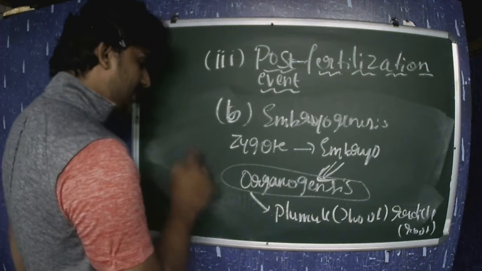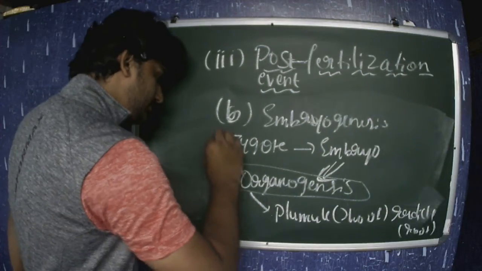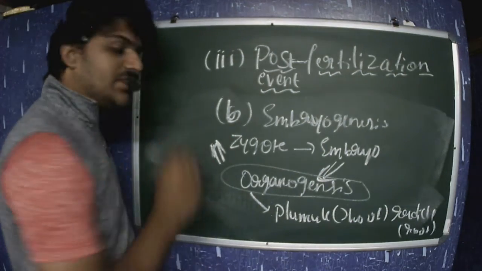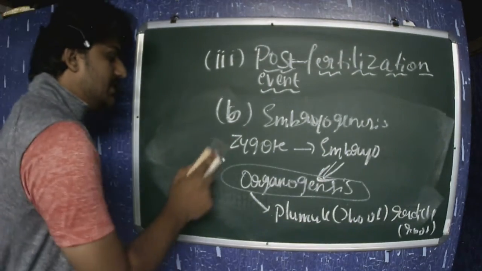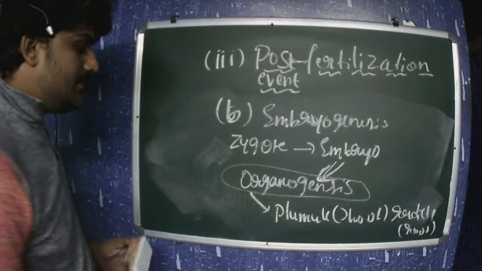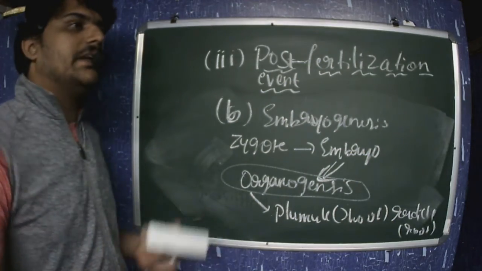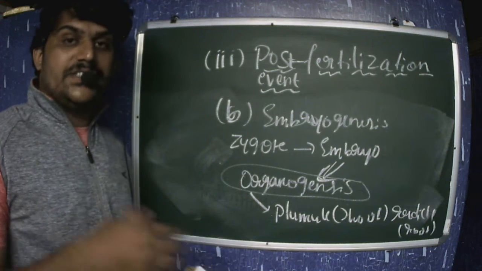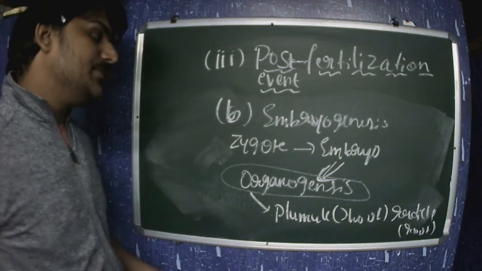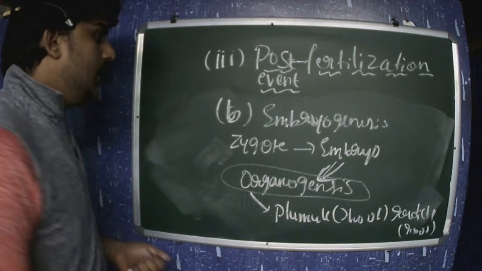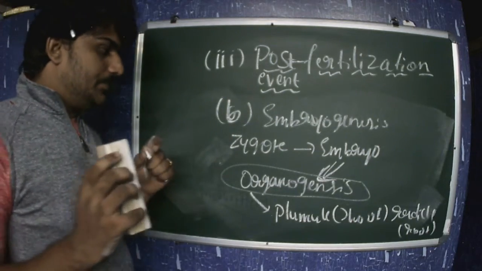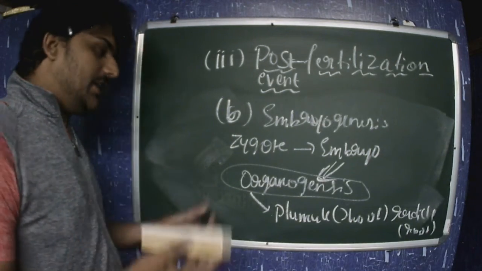The exact definition of organogenesis is the formation of organs through mitosis. That is, through mitosis there will be development of different kinds of organs. That is known as organogenesis. So this is about embryogenesis and the zygote.